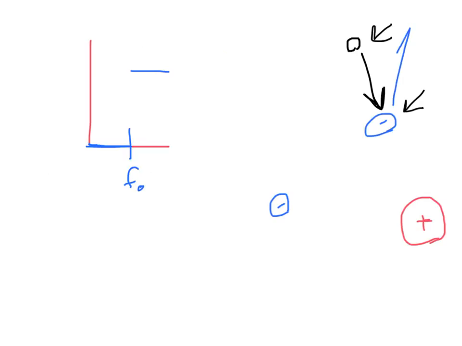This would be the same for a wave, but in the case of a photon, it makes sense that this is dependent on frequency, not total energy. In this case, we have a binary choice because it's only dependent on this particular photon and this particular electron. If we draw a graph, we would expect that if the frequency of that photon is below the threshold frequency, F naught, then the ejection will not occur. But if it is above that threshold frequency, the ejection will occur. If the frequency is higher, it only means that the electron will have more energy when it leaves the atom.